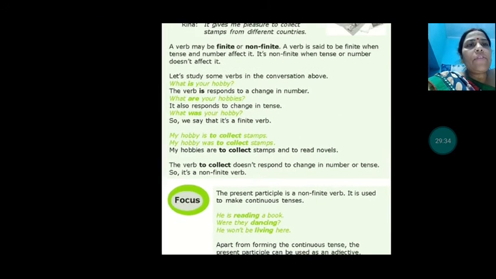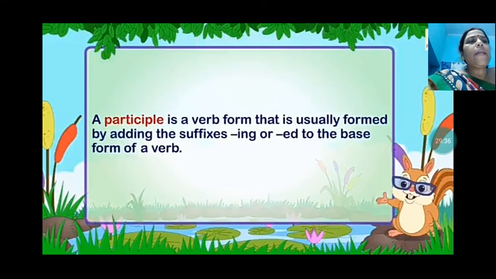So we have done the finite and non-finite verbs. You can learn it, revise and understand. We have done the gerunds, the participles, the infinitives, the non-finite and the finite verbs. A participle is a verb form that is usually formed by adding the suffix ing or ed to the base form. When ing is used, that is the present participle. Ed, or en, that is the past participle.